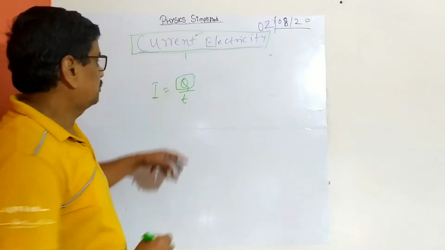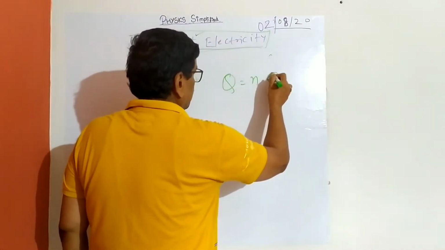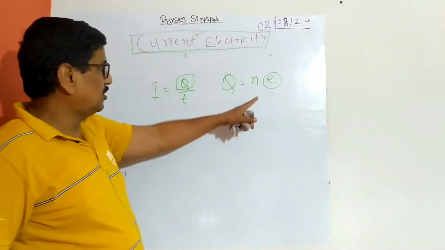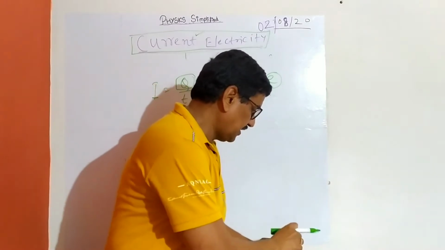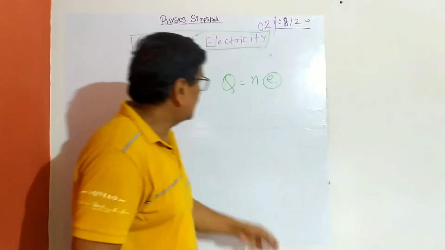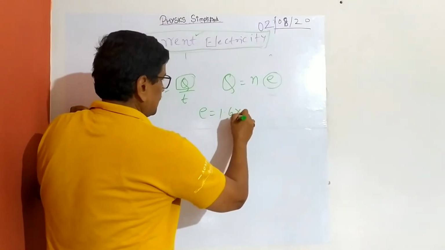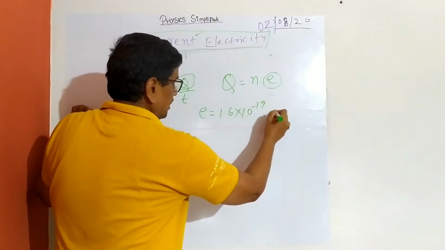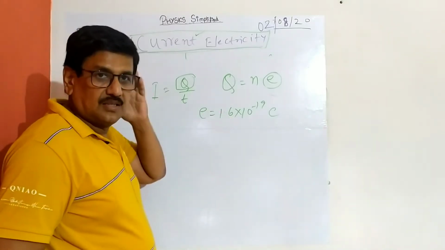Q is written as N times E. And what is E? We have already discussed that the elementary unit of charge is the electron's charge, which is 1.6 into 10 to the power minus 19 coulomb. I suppose I am correct. I don't remember much, but you can check.